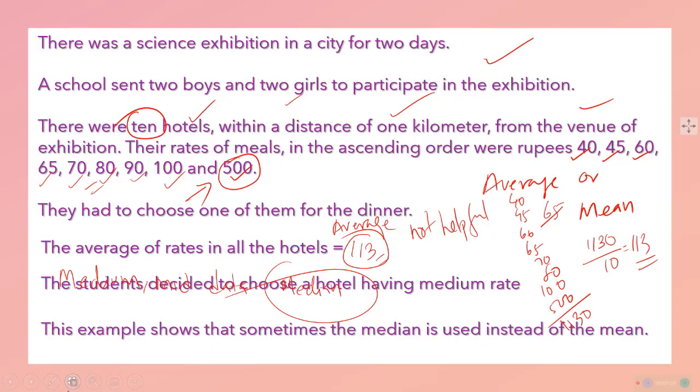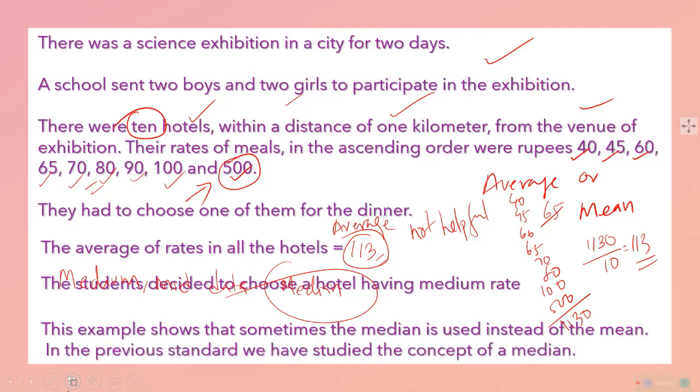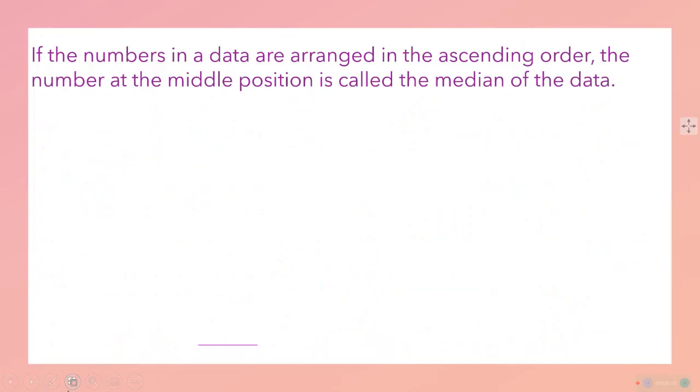The student decided to choose a hotel having a medium rate, and the example shows that sometimes the median is used instead of the mean. In the previous standard we studied the concept of median, where we get the middle data.